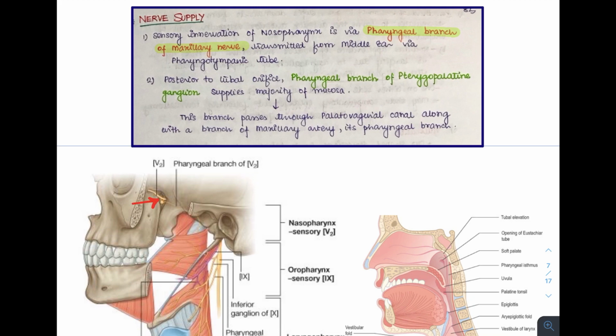The second innervation is posterior to the opening of the eustachian tube. A pharyngeal branch of the pterygopalatine ganglion supplies the majority of the mucosa. Now, this branch passes through the palatovaginal canal along with a branch of the maxillary artery. Thus, the two nerve supplies are: via the eustachian tube opening comes the pharyngeal branch of the maxillary nerve, and just posterior to the tubal orifice comes the pharyngeal branch of the pterygopalatine ganglion.